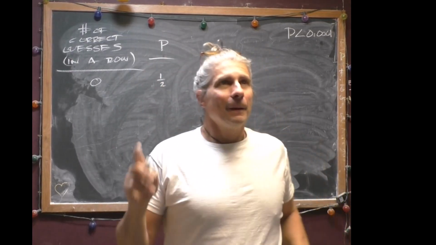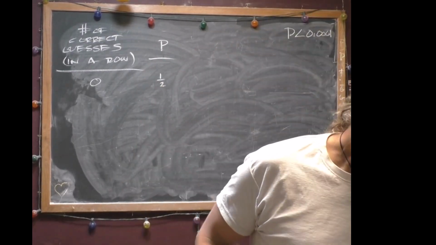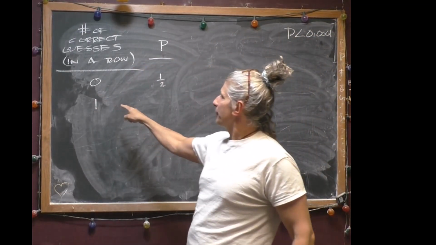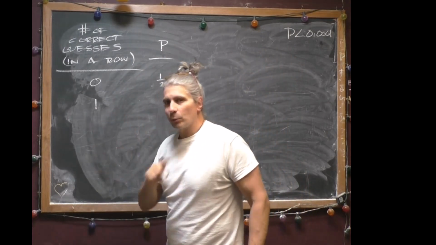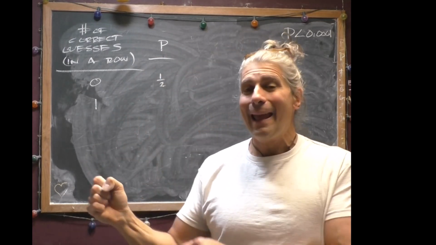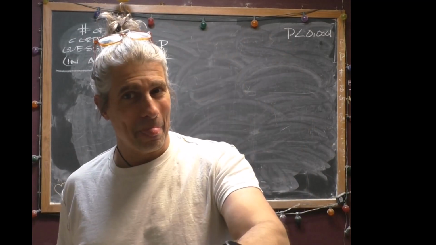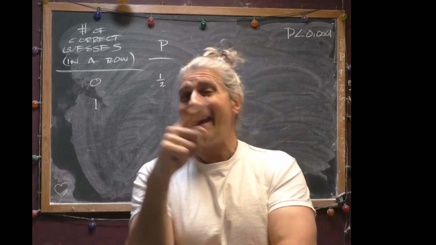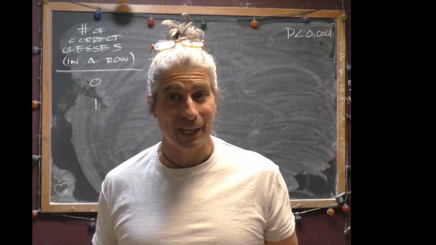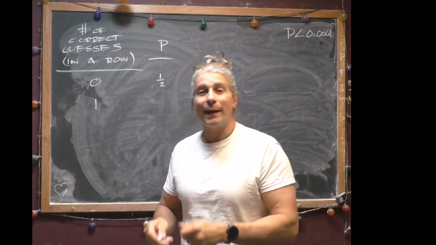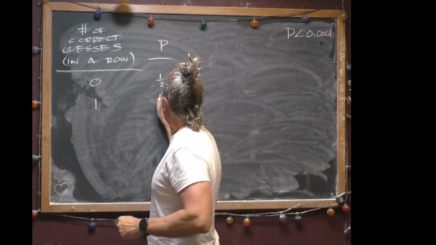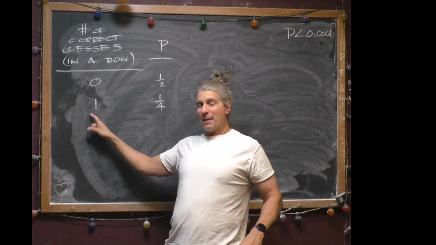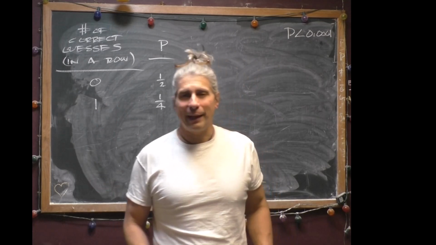Cool. Now here's where it gets interesting. What's the chance I get 1 correct guess in a row? Now what's a little bit goofy here is 1 correct guess in a row means I get the first one right, then I try the next one and get it wrong. So I have to get the first one right, which happens half the time, and then I have to get the next one wrong, which also happens half the time. So that particular outcome is going to happen 25% of the time, or 1/4 of the time. I have to first survive the first guess, which happens half the time, and then I have to fail the next guess, which happens an additional half the time.